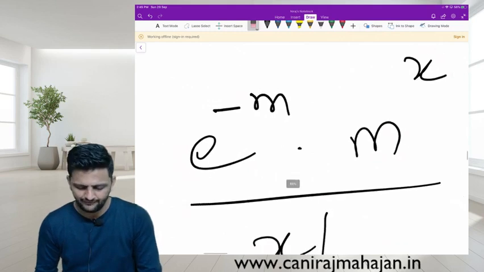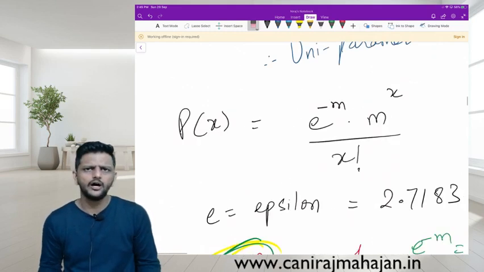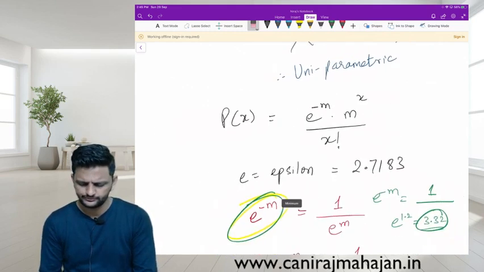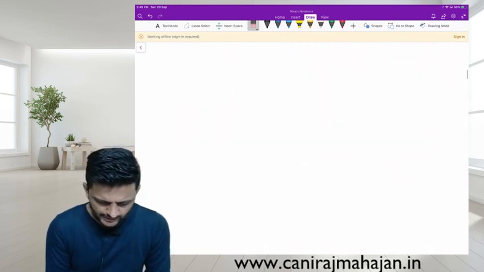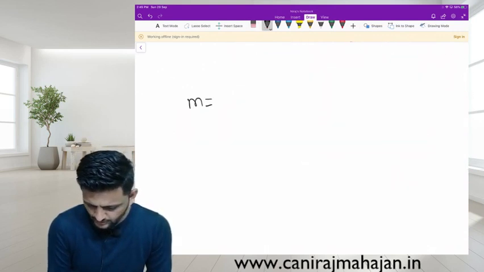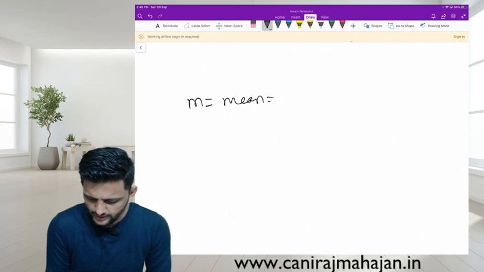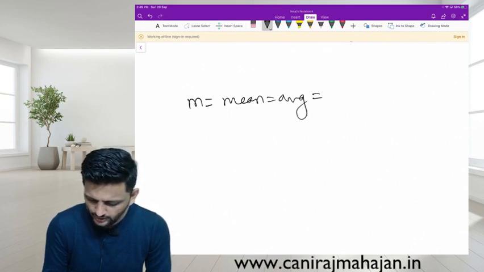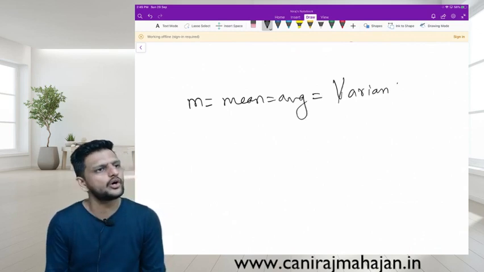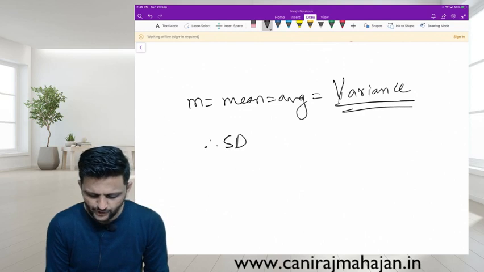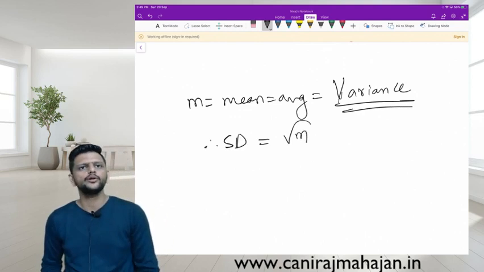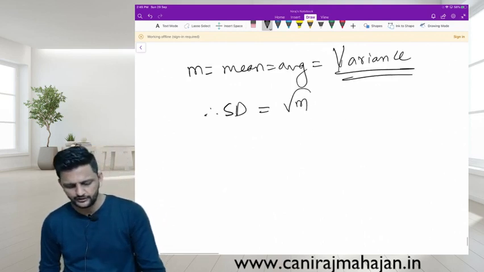Mean or average. X will be given to you in the question. Yes or no? So properties. M is what? Mean, average, and also variance, right, for Poisson. Therefore the standard deviation for Poisson is root M. Yes or no? Very good.